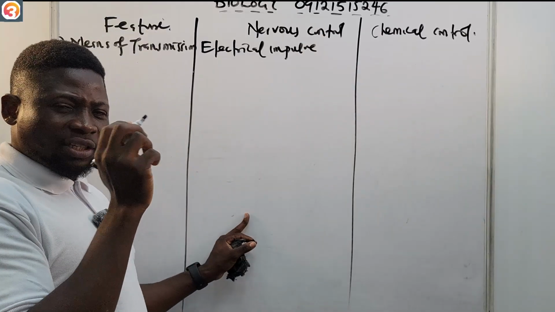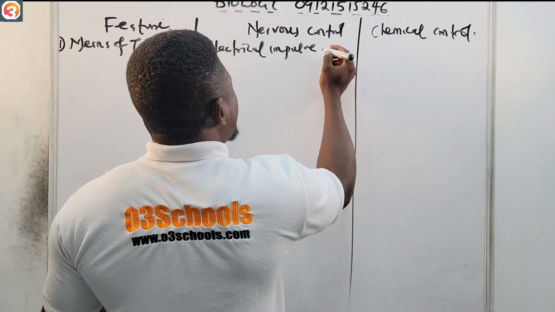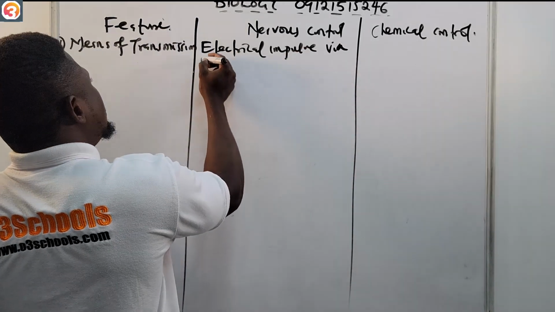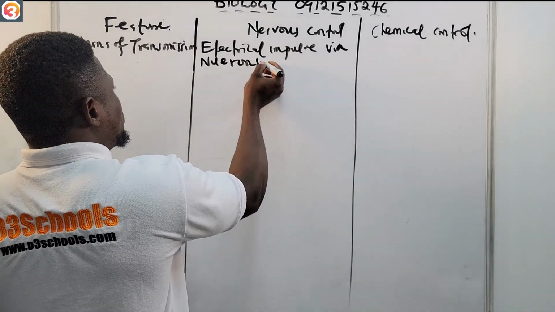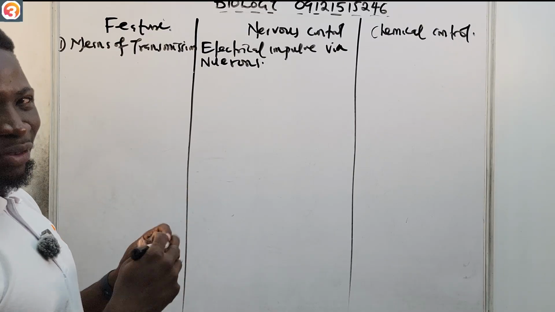and the structural and functional unit is the neurons. We're going to talk about neurons in the next episode, so you are going to enjoy yourself and have nothing to worry about.